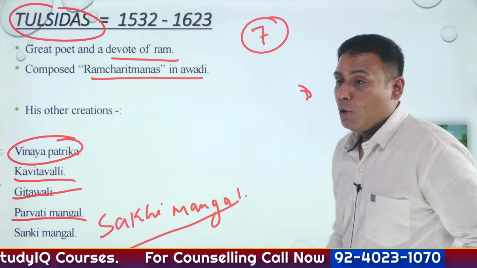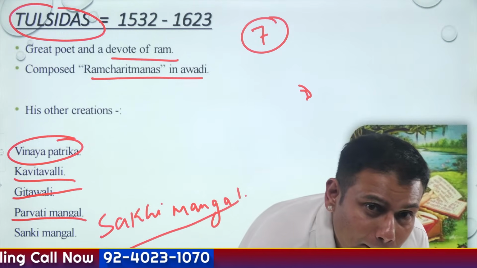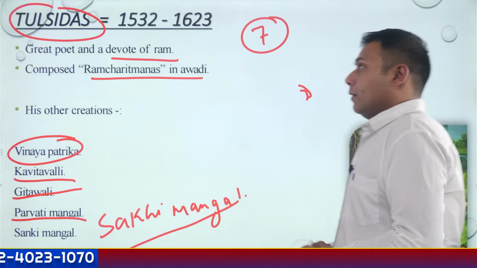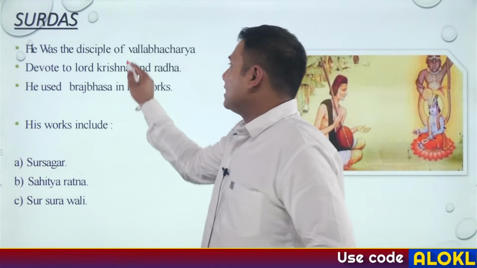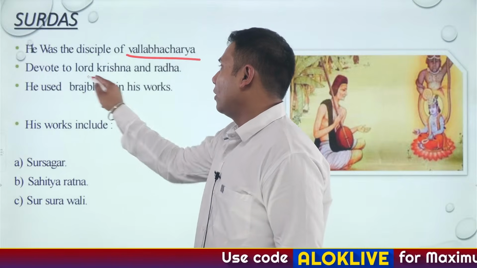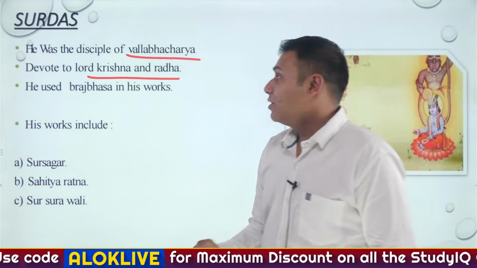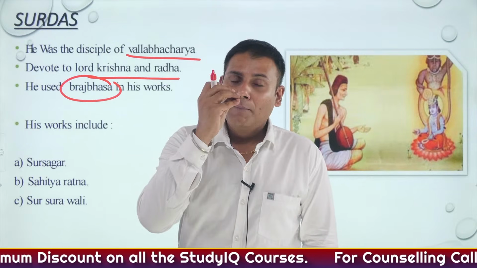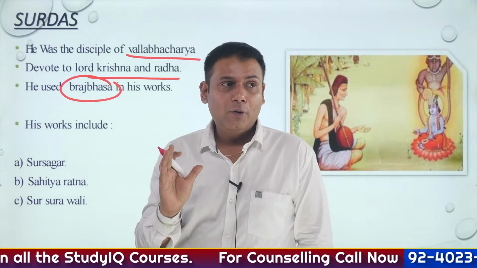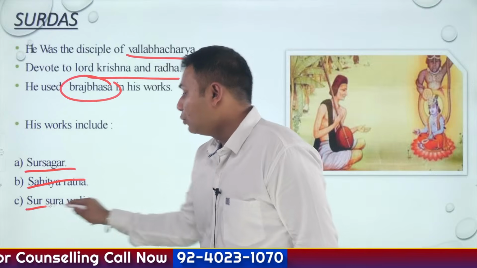Okay. Moving ahead. The next one. Surdas ji. Surdas ji was disciple of Vallabhacharya ji. He was devotee of Lord Krishna and Radha. And again, his verses are composed majorly in Braj Bhasha, which is famous around the region of Mathura and Vrindavan. Okay. His important works include Sursagar, Sahitya Ratna and Suravali.